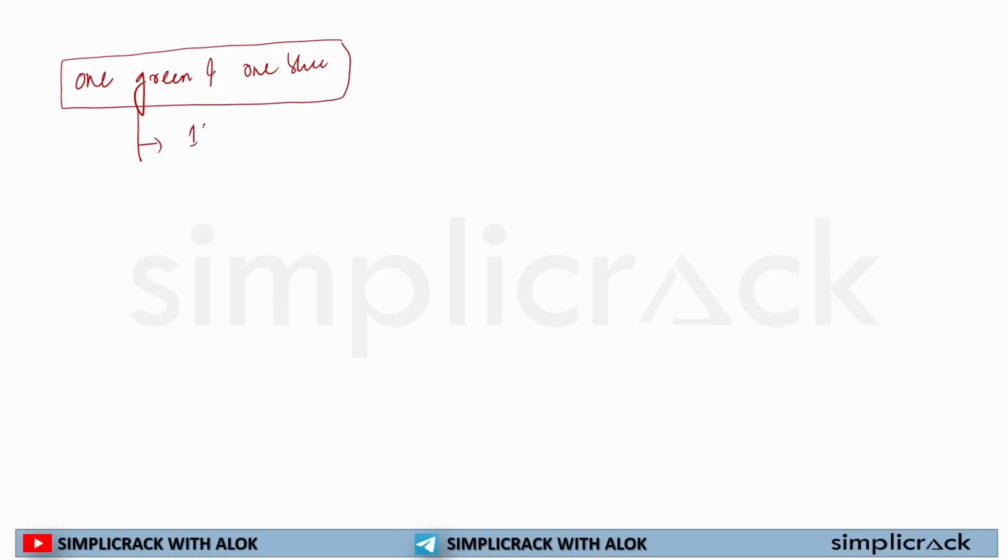So for this particular question, there will be two scenarios. First scenario is first bag green ball, second bag blue ball. Then from the first bag blue ball will be selected, and from the second bag green ball will be selected. So these are the two scenarios that will happen.